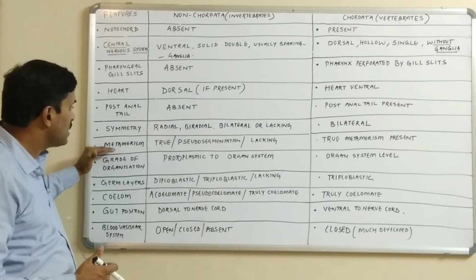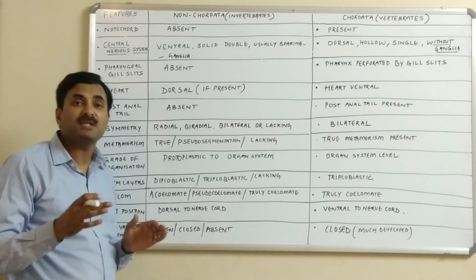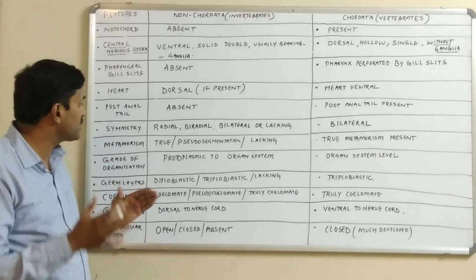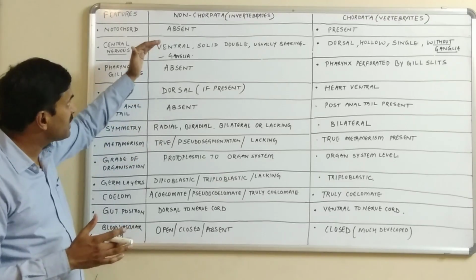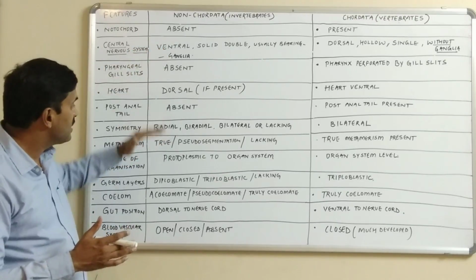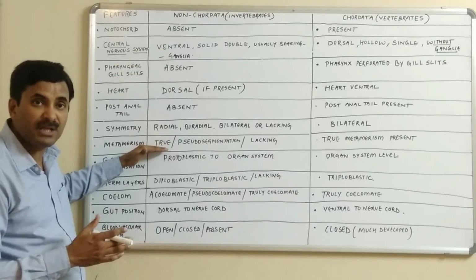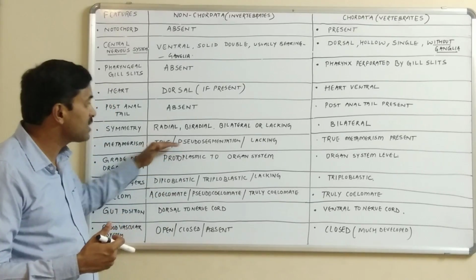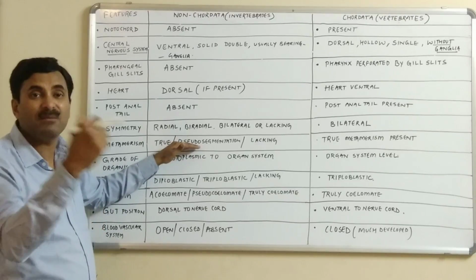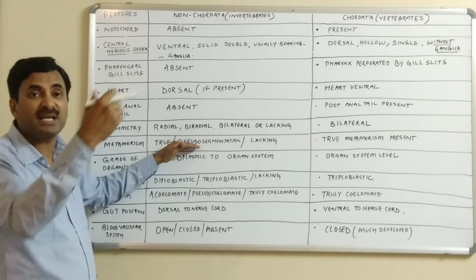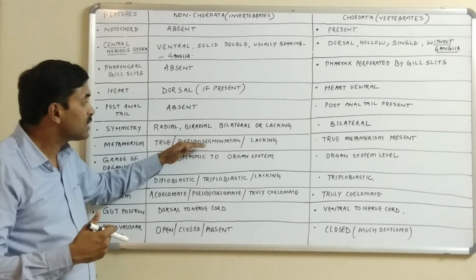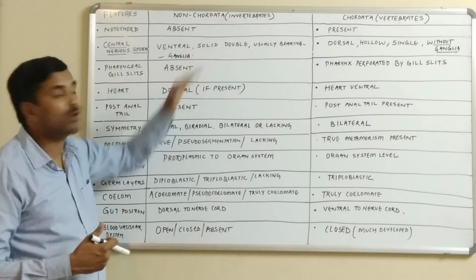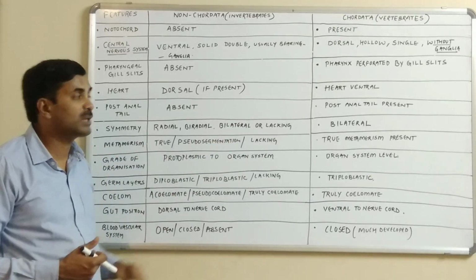Now metamerism. What is metamerism? Metamerism means segmentation. You must know that in the case of the non-chordates, either they have true segmentation, say annelids and arthropods, while in the phylum Aschelminthes, in which Ascaris and others are included, pseudo segmentation is found, or sometimes in non-chordate phyla the segmentation is totally lacking.